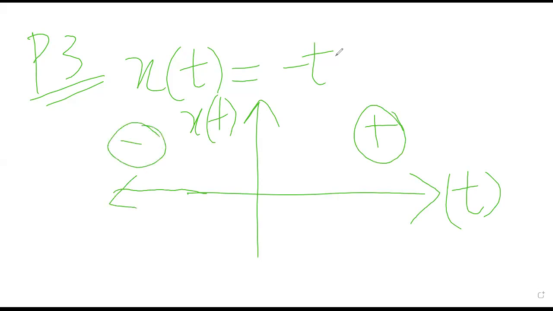Okay. So for negative values, just a minute, I have to raise it. So there are -1, -2, -3, -4, and so on.